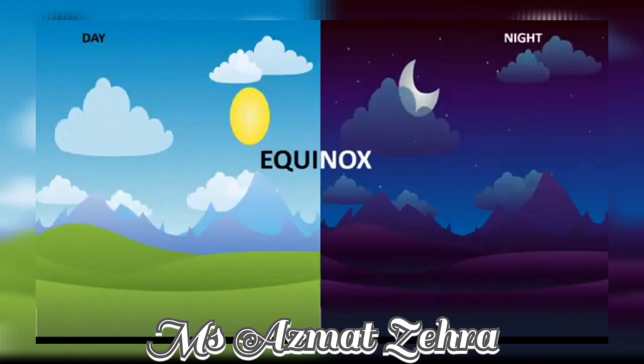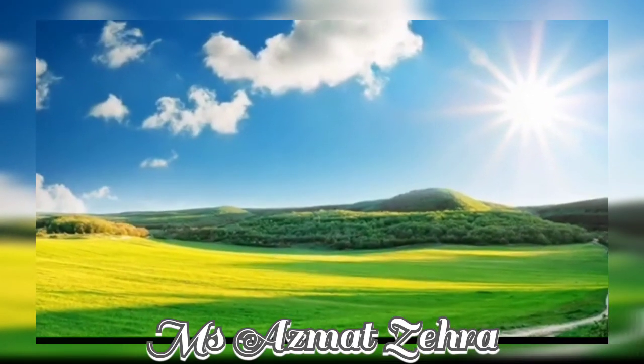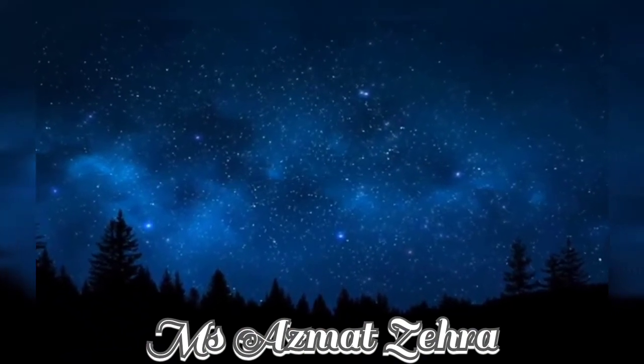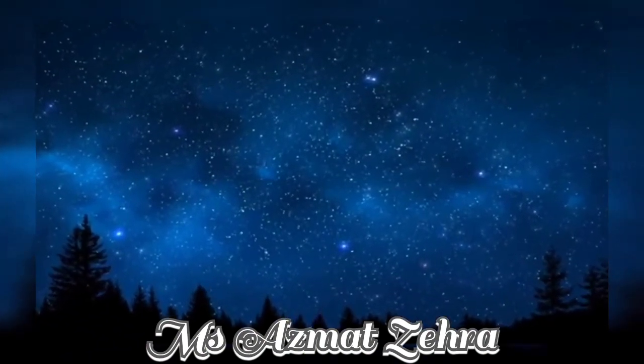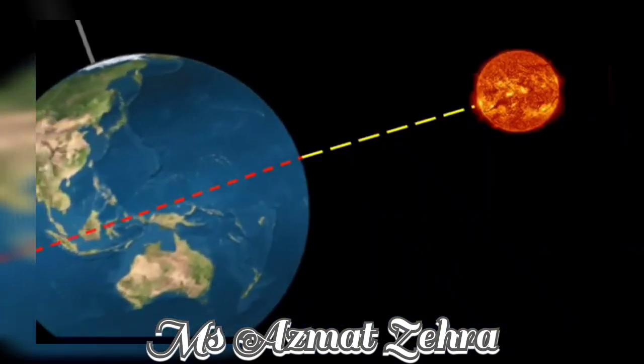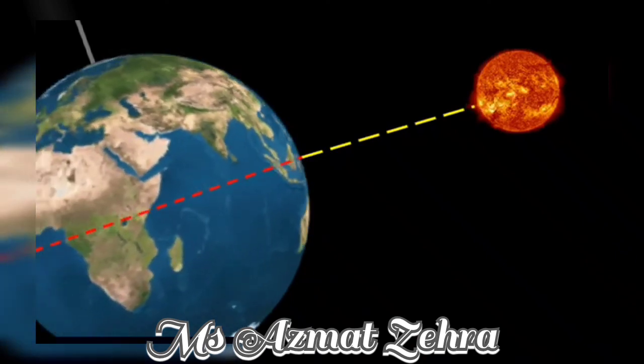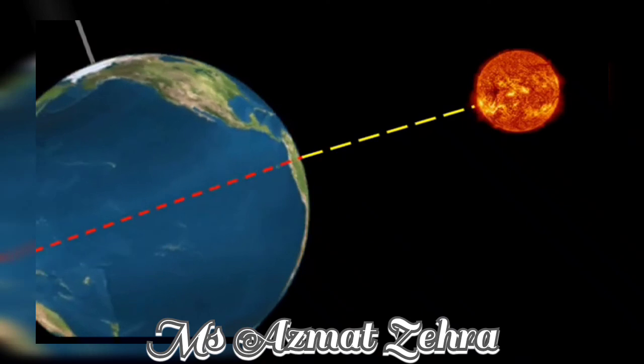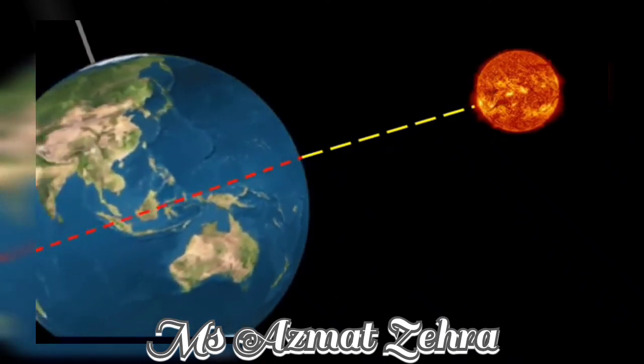On the equinox, night and day are nearly the same length. 12 hours of day and 12 hours of night, all over the world. On the equinoxes, the tilt of the Earth's axis is perpendicular to the sun's rays. The sun shines directly on the equator.